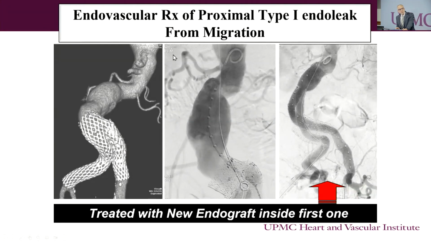And to share with you some of the examples that can happen that can be picked up with surveillance, this is an earlier generation of the Medtronic graft that has migrated. This graft is supposed to be all the way up here, and you can appreciate how the aneurysm is perfused, and this can be salvaged essentially by putting a newer generation endograft inside the first one to treat the type 1 endoleak.